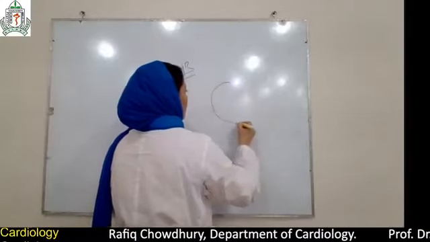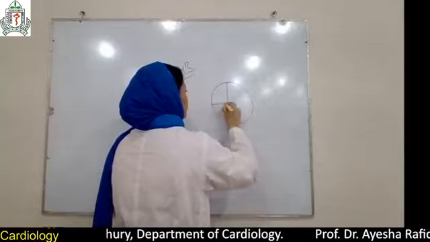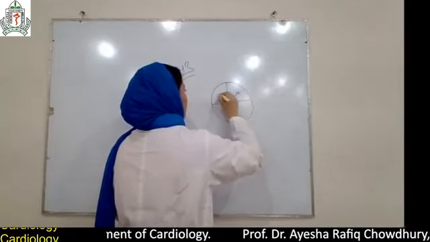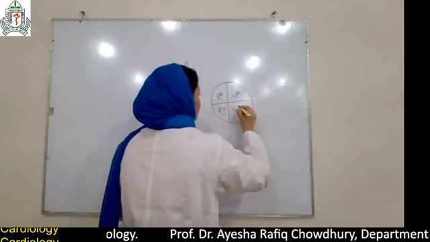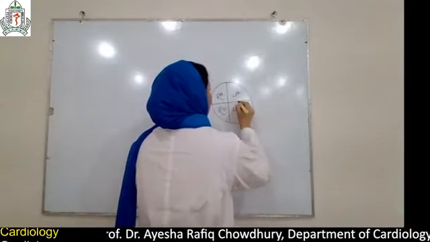Suppose this is our heart, this is RA, right atrium, right ventricle, left ventricle. Here is the mitral valve.